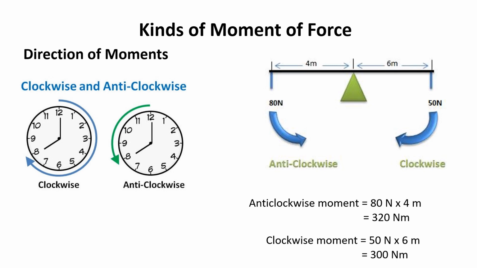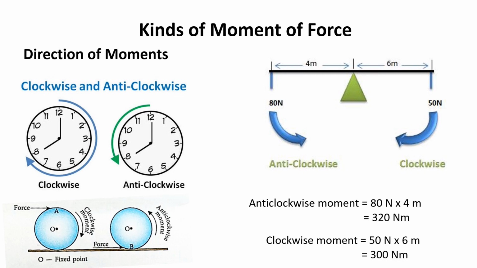Now which turning effect is more? Yes, anti-clockwise turning effect is more, or anti-clockwise moment is more. So overall the body will turn in anti-clockwise direction. How much is it more? It is 20 more than the clockwise moment. This is the textbook diagram.